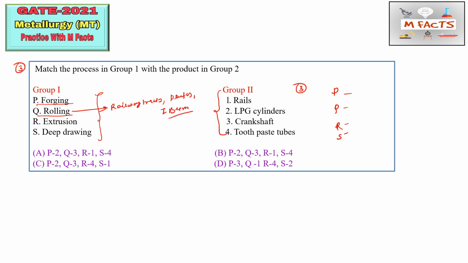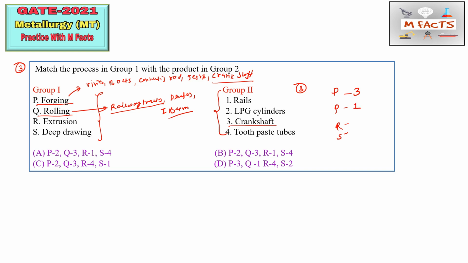And what are the products of forging? Forging products are basically rivets, bolts, and connecting rods. And gears, and crankshaft. So these are some products of the forging process. So forging we can match by crankshaft, that is 3, because I already told you that crankshaft is a product of the forging manufacturing process. So P we can match through 3. The next one is rolling. Rolling gives railway tracks, meaning rails. So for rolling we can match by 1, that is rails.